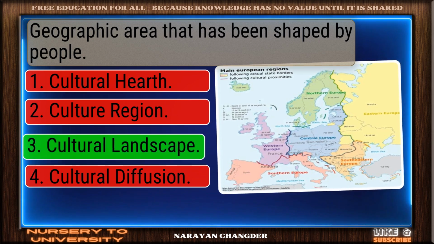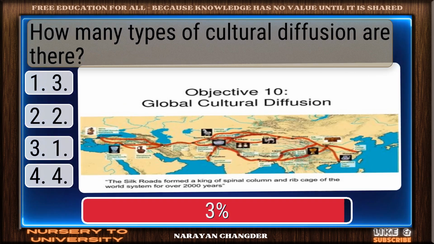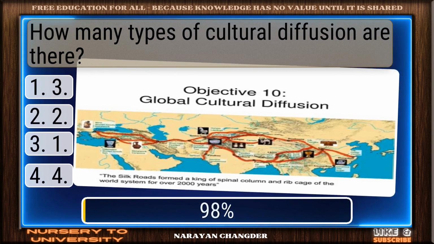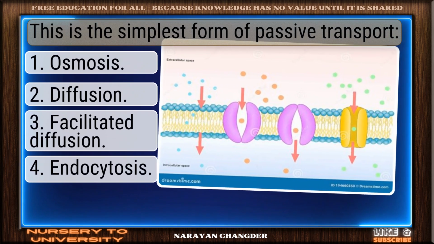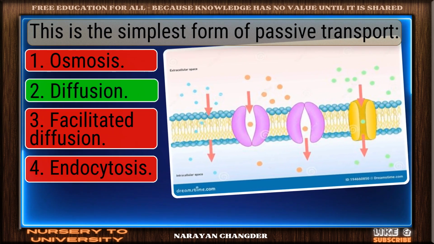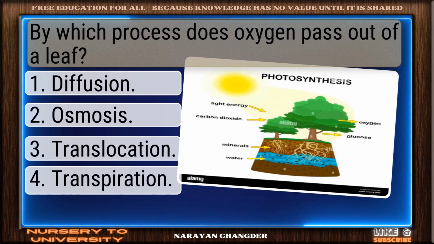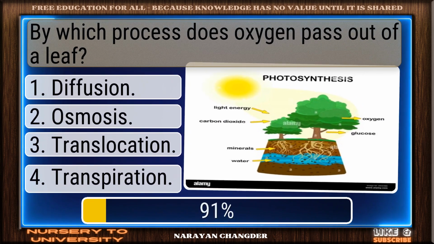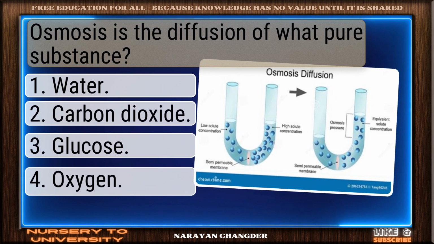Geographic area that has been shaped by people. Commendable response, cultural landscape. How many types of cultural diffusion are there? Thoughtful answer, 4. This is the simplest form of passive transport. Yes, diffusion is right. By which process does oxygen pass out of a leaf? Great job, diffusion!